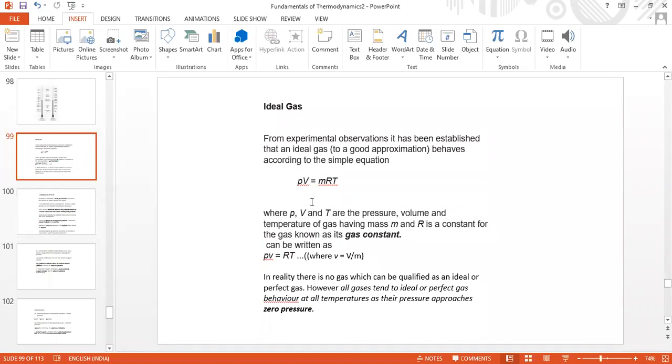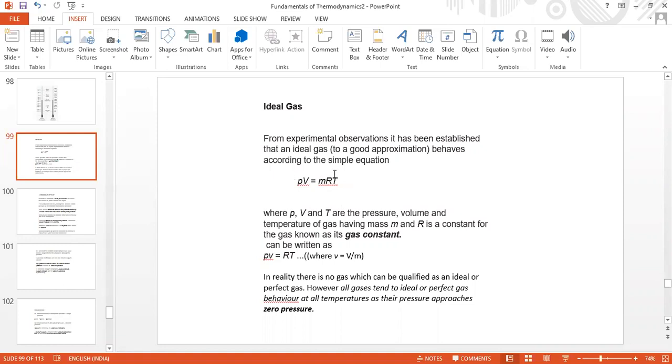Okay, PV equal to mRT. What is P? Pressure, in Newton per meter square. Capital V, volume in meter cube, and small m, mass of the gas in kg. Capital R, gas constant in joule per kg Kelvin, and T, absolute temperature. That's why I have taken this fundamental ideal gas equation to recollect the units of each and every parameter in this equation.